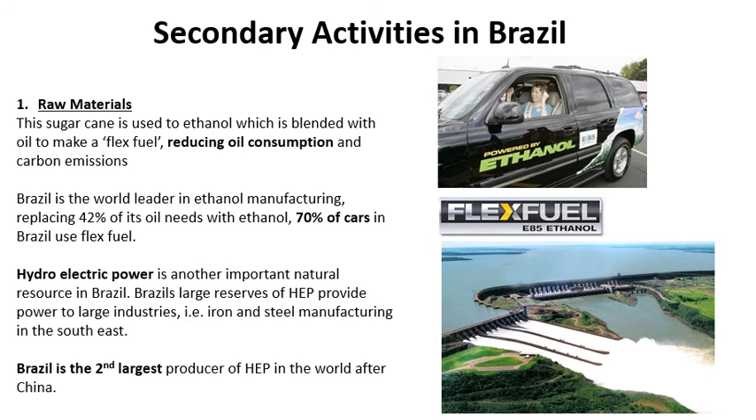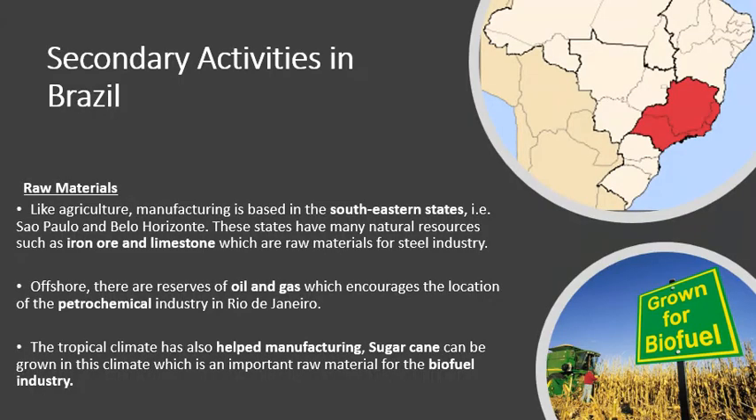So to recap, guys, secondary activities in Brazil. What's the first thing Brazil has? Brazil has lots of iron ore and limestone, which are needed for the steel industry. What's the second thing Brazil has, particularly the southeast of Brazil? Oil and gas, which are used for petrochemicals. So I suppose the manufacturing and production of petrol and fuel.